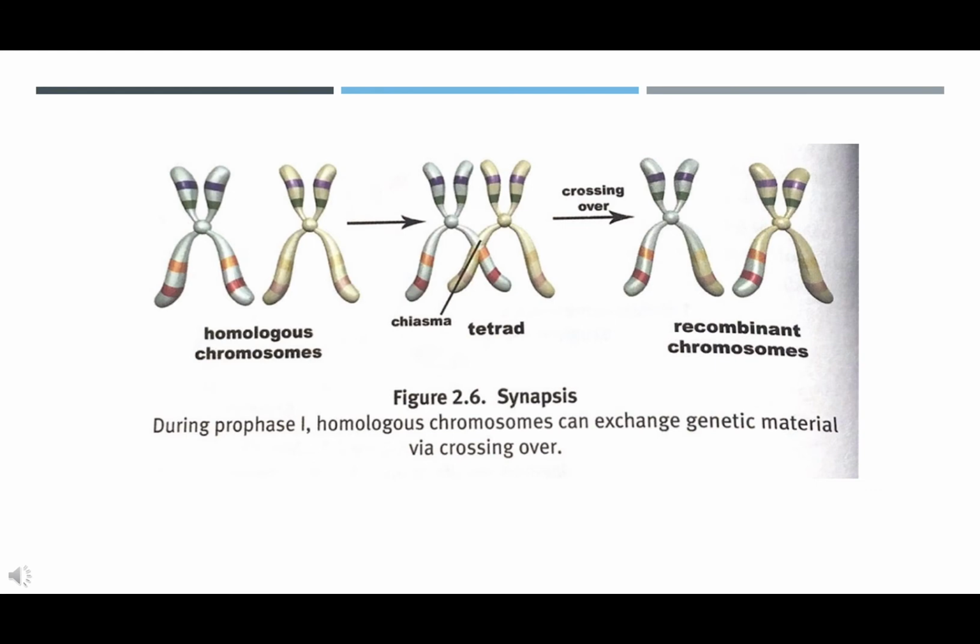Meiosis 2. Meiosis 2 is very similar to mitosis in that sister chromatids rather than homologues are separated from each other. Prophase 2. During prophase 2, the nuclear envelope dissolves, nucleoli disappear, the centrioles migrate to opposite poles, and the spindle apparatus begins to form. Metaphase 2. During metaphase 2, the chromosomes line up on the metaphase plate. Anaphase 2. During anaphase 2, the centromeres divide, separating the chromosomes into sister chromatids. These chromatids are pulled to opposite poles by spindle fibers.